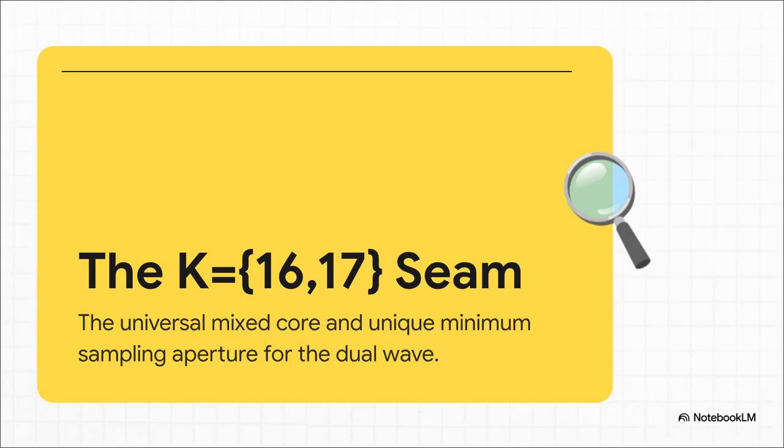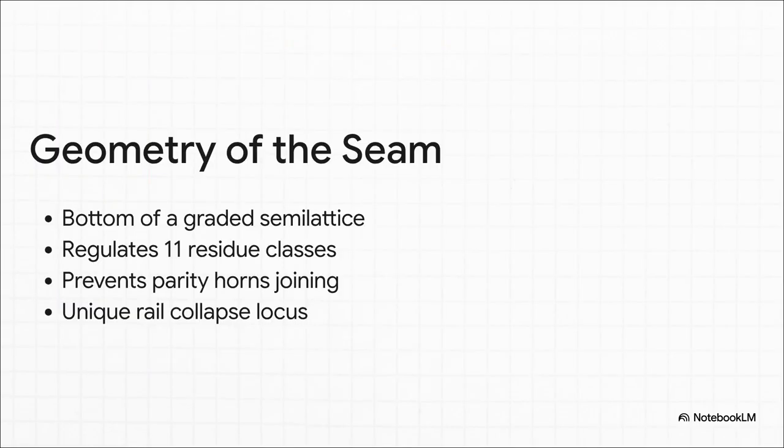It is internally indispensable. It's the only way the algorithm functions securely. But here's the truly fascinating part. You absolutely cannot see this load-bearing wall from the outside. This exact seam strictly organizes the data right before the permanent scrambling happens. It acts as the bottom of a graded meet semilattice.